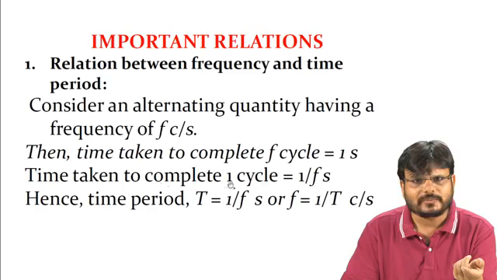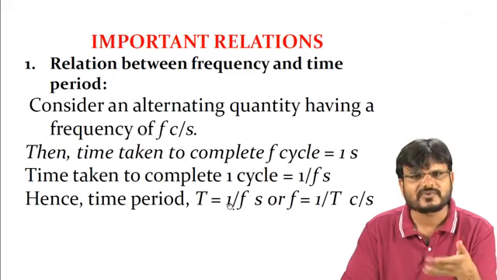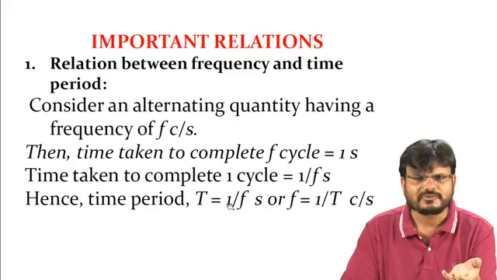So the time taken to complete one cycle is basically the time period. So this can be said, time period t is equal to 1 by f. The time taken to complete one cycle is called the time period, and can be written as 1 by f, or 1 upon frequency, or the reciprocal of frequency.